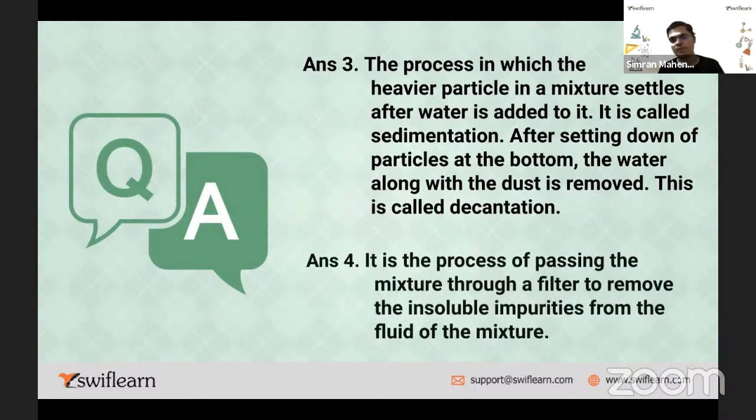And the fourth question was, it is a process. Yes, filtration definition, right? Correct. It's a process of passing the mixture through a filter to remove the insoluble impurities from the fluid of the mixture, right? So whatever the mixture is there, which is a fluid, we want to filter it. So what do? We allow that substance to pass through a filter. Then what does filter do? Filter separates out the impurities, very simple, right?